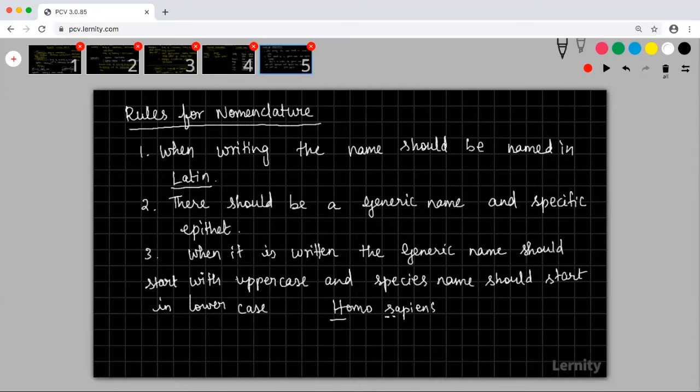Only small letters should be used for starting for species, whereas in case of genus name, it has to be Homo sapiens. You cannot write it as Homo Sapiens. This is wrong. The genus name should be written in capital. Species name should be starting with small letter. That is what I mean by lowercase.